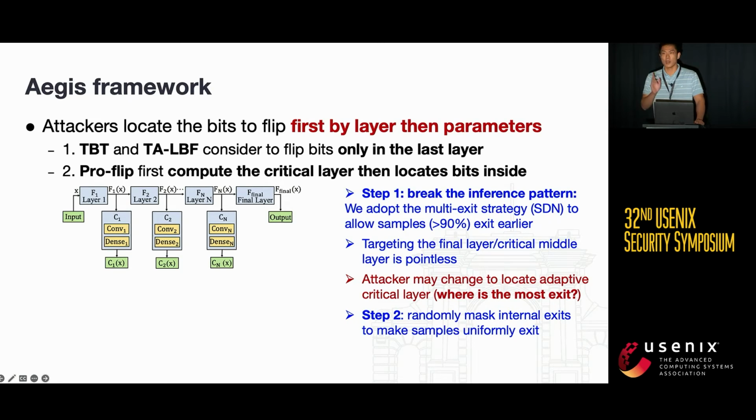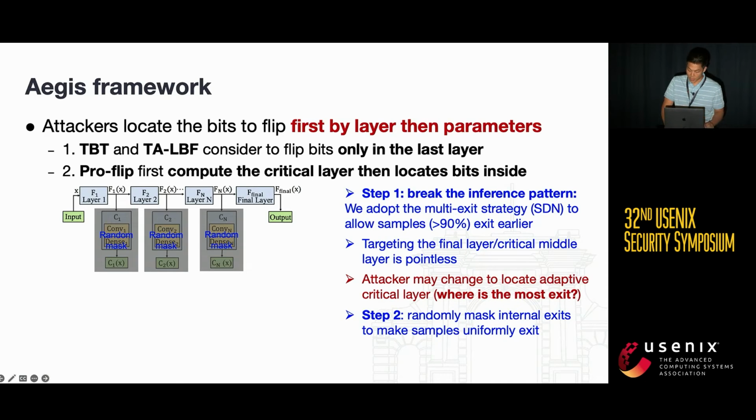Specifically, we randomly mask internal exits to make samples uniformly exit. This mechanism can mitigate the case when attackers flip bits in specific layers, since samples exit in a random layer, which has a low probability of containing flipped bits. Moreover, dynamic exit SDN can push the exit distribution to a uniform one, such that there are no critical exits for the adversary to consider.